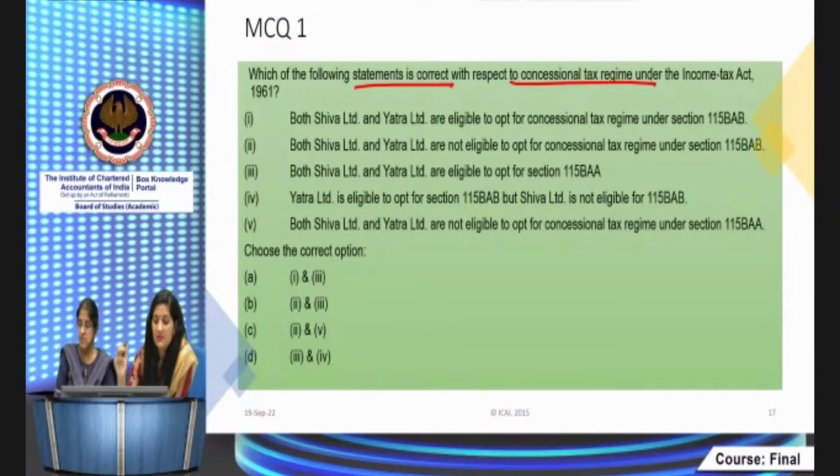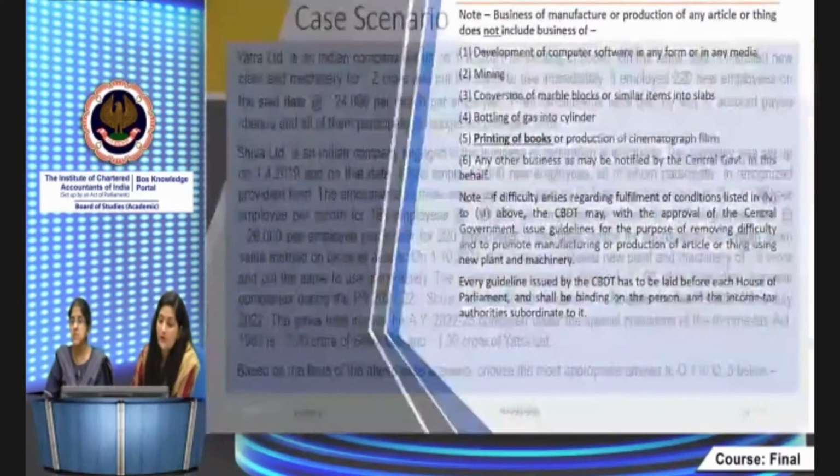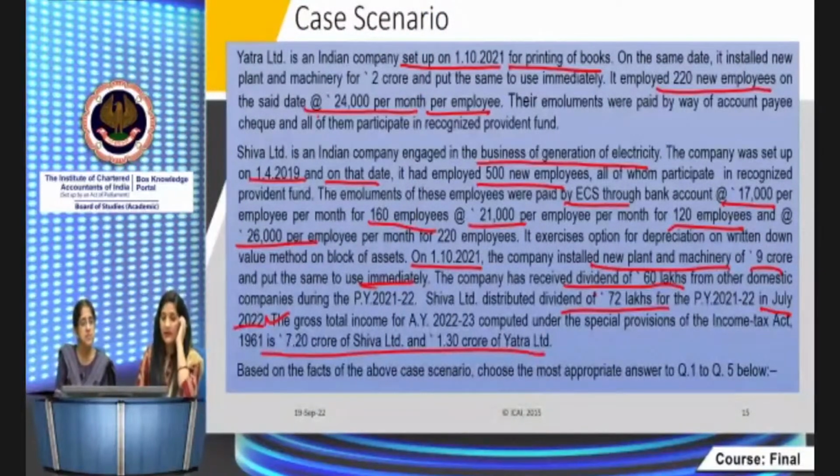Some statements are given relating to the concessional tax regime, asking which statements are correct, whether Shiva Limited or Yatra Limited are eligible to opt for it or not. For that purpose, again we have to visit the facts of the case scenario. See here, Yatra Limited is set up on 1/10/21. It is after 1/10/2019, so it is of course set up in time. It's fine, and it's also a manufacturing company, right? Whether it is a manufacturing company or not, you have to know that.